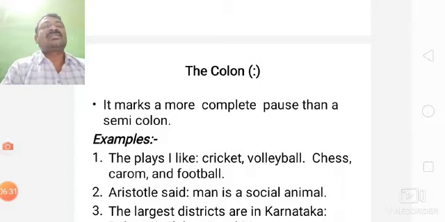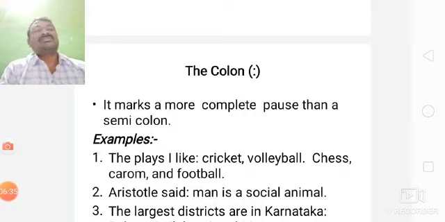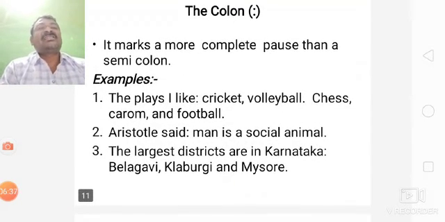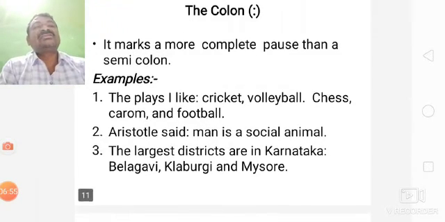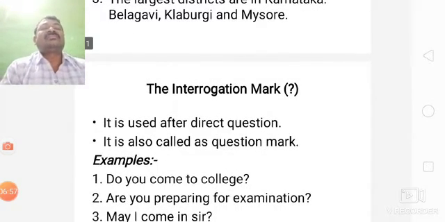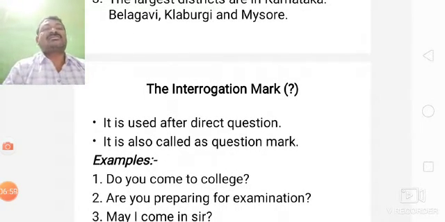Cricket, volleyball, chess, carom, and football. Here, for explaining, Aristotle said, man is a social animal. The largest districts in Karnataka: Belagavi, Kalaburgi, and Mysore. This is for colon.